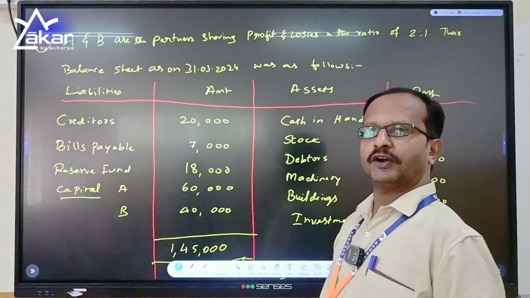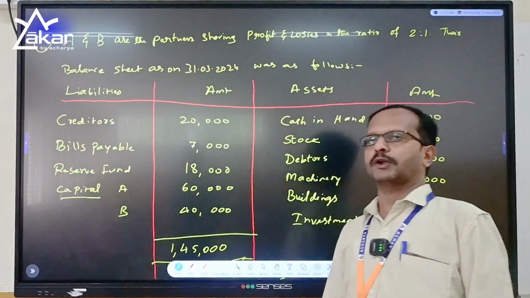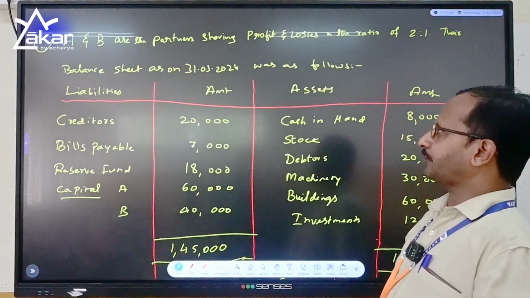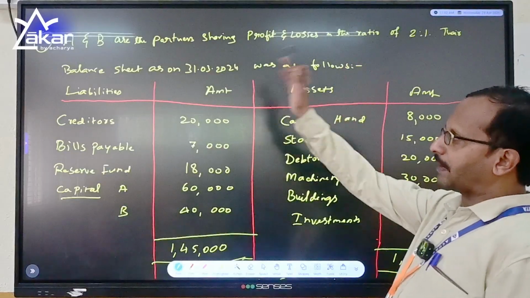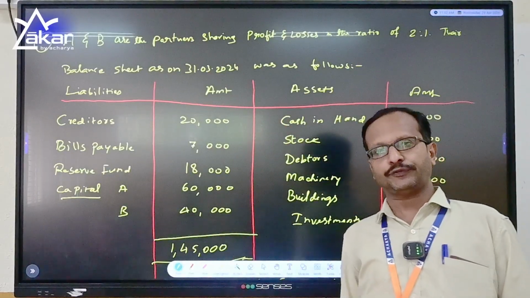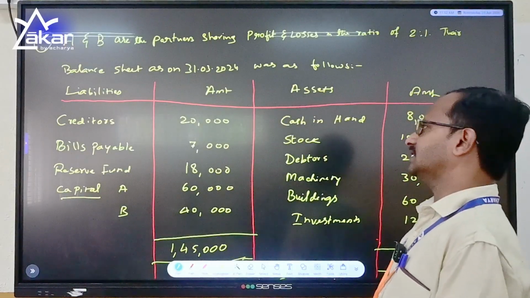I will read it for your reference. A and B are partners who are sharing profit and losses in the ratio of 2:1. For your reference, they are providing you the balance sheet of the firm as on 31st March 2024. The balance sheet structure is liabilities, amount, assets, amount.